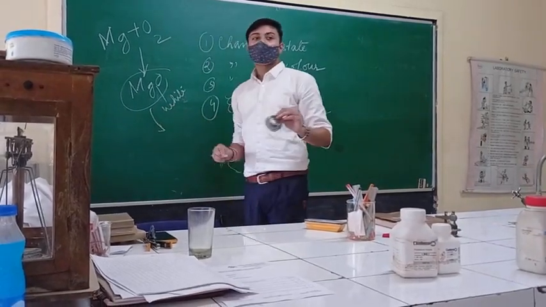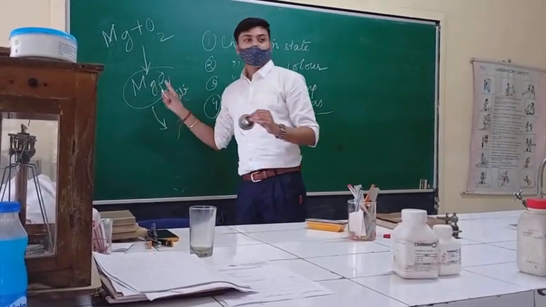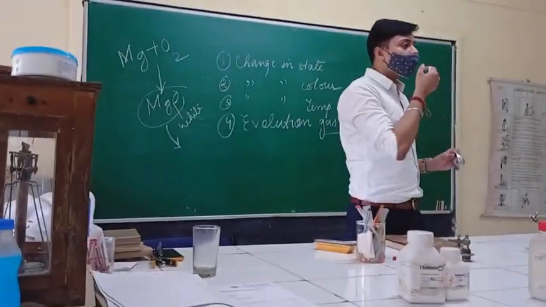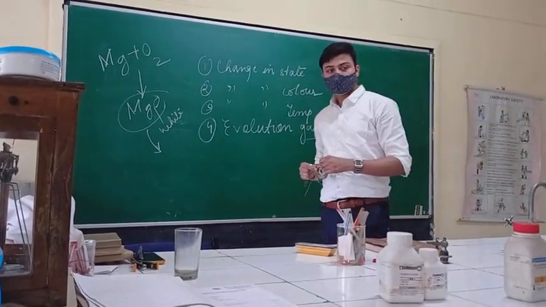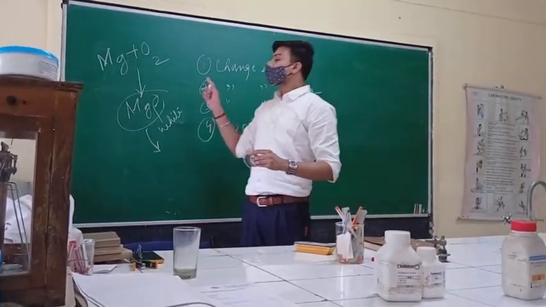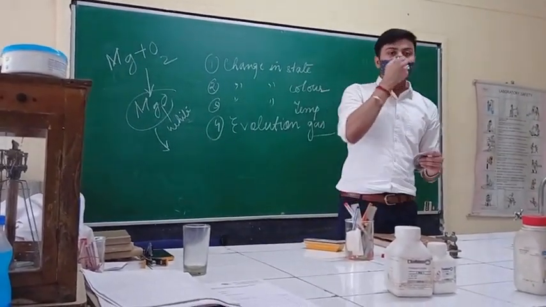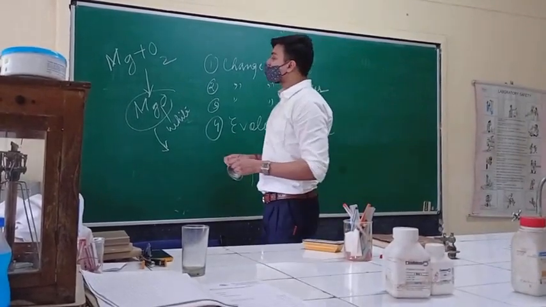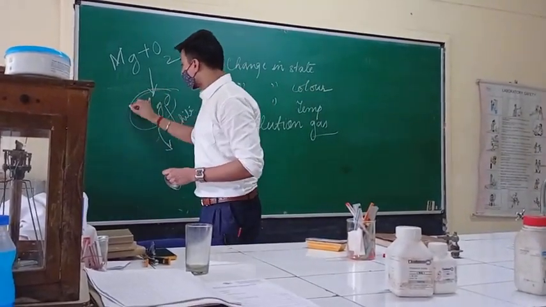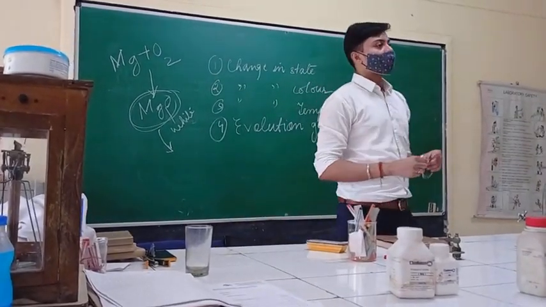Then what we will do, we will mix water in this oxide and we will check the nature of the oxide, right? If the litmus paper turns blue, then we will say that it is a basic oxide. If it turns red, then we can say that it is an acidic oxide, right? But as we all know already that metallic oxides are basically basic in nature, so we will prove this with the help of an activity.